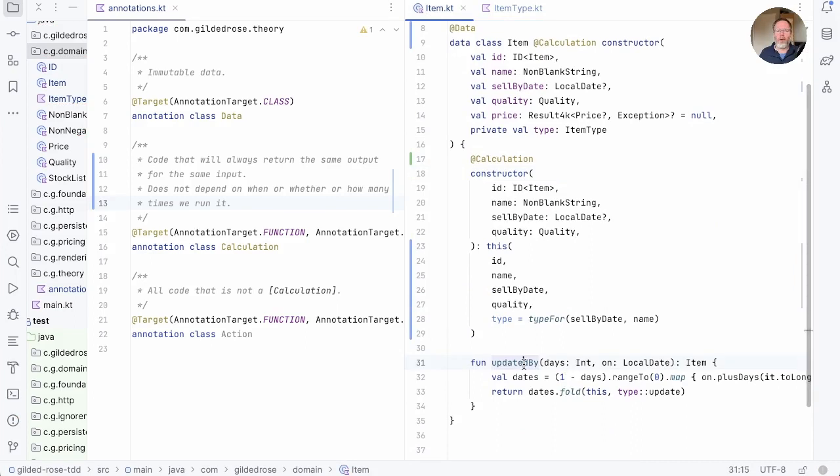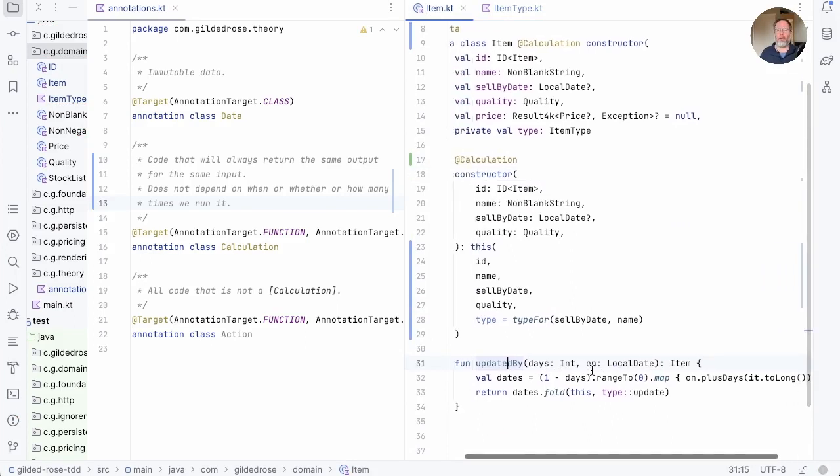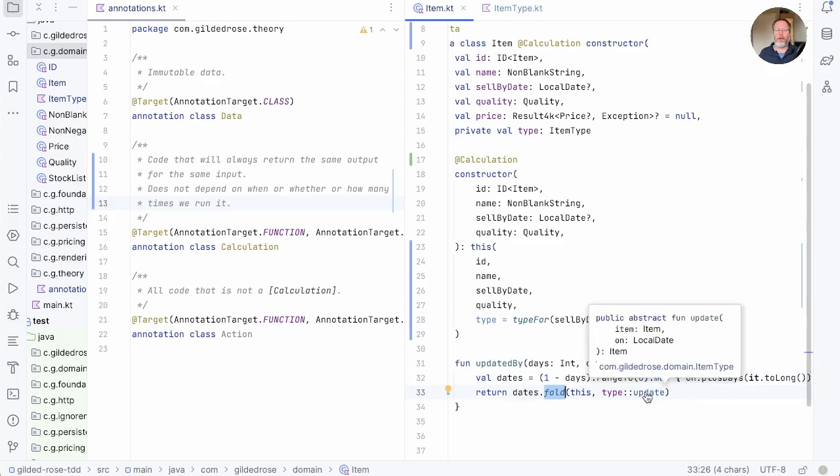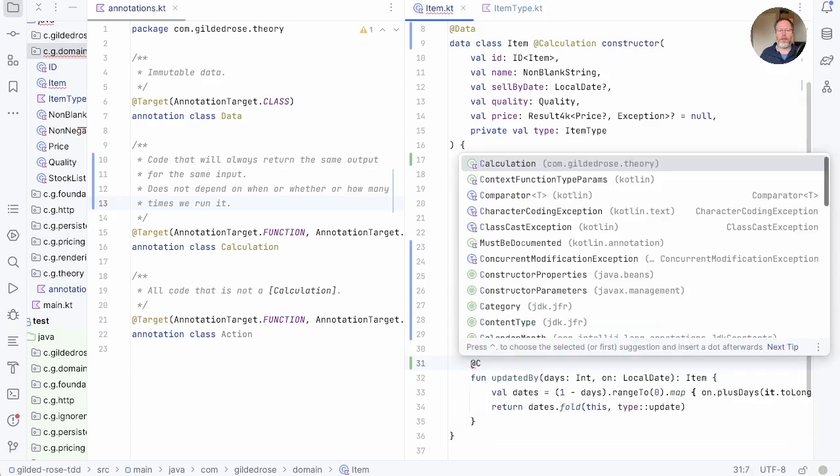What about this updated by? Well, we'll have to look at everything it calls. We'll have to know, or at least intuit, whether local date plus days is an action or a calculation, whether fold results in an action or a calculation, whether type update results in an action or a calculation. And if all those things are calculations, then this is a calculation. And as it happens, all those things are calculations, so this is a calculation.